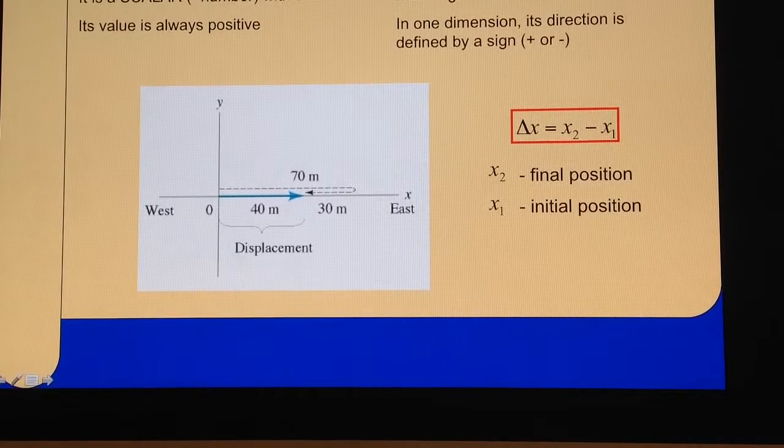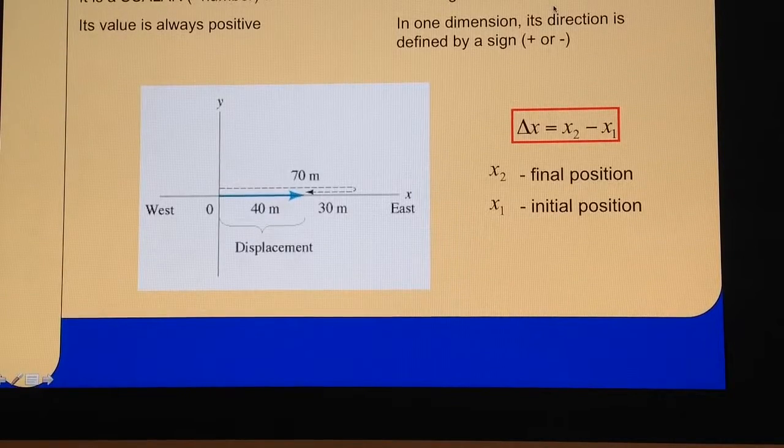Displacement is how far the object moved from the starting point. So how far away from that origin did the person go? So displacement is an important quantity. It has more information than the distance. Displacement is a vector. And as a vector, we have to give two pieces of information. We have to give the magnitude of the displacement, and we also have to give the direction. We have to say how far this person moved away from the origin and in which direction. Was it to east? Was it to west? Was it north? Was it south?